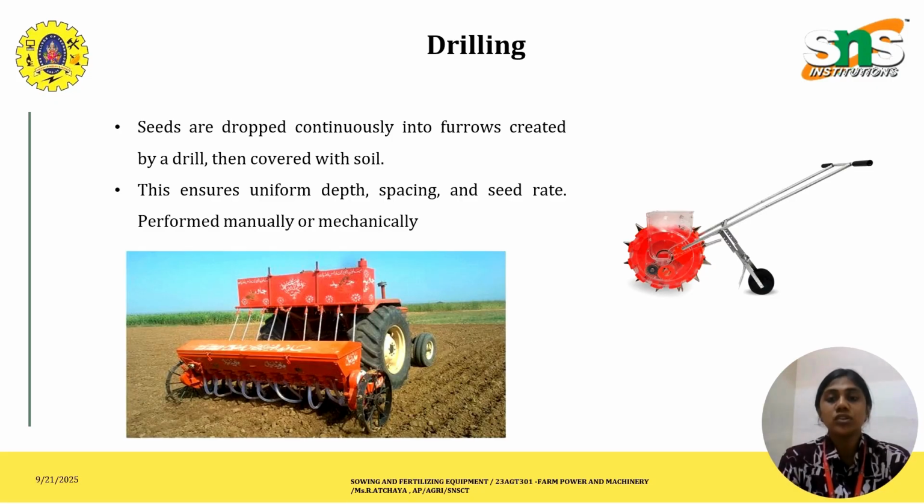Like the hand pushed drill, as we can see in this picture, it is obviously a human operated machine. And also in this picture, on this side, it is a tractor seed drill. The seed rate here is medium. It is not low and not high, it is medium, 20 to 100 kg per hectare.